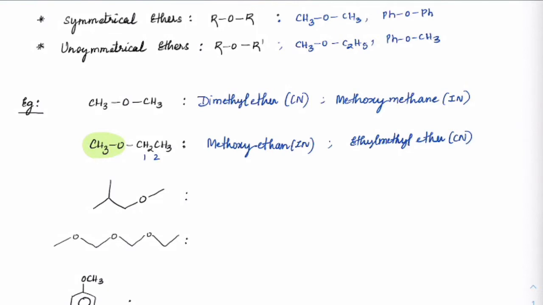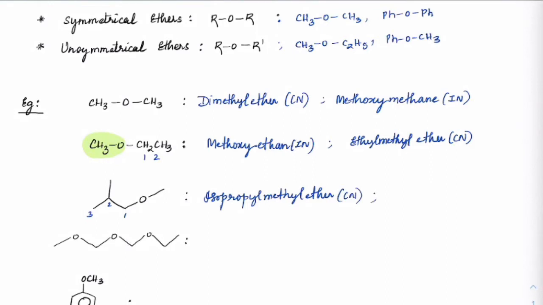The next group, you can see it is 1, 2, 3, the longest chain. But this entire group, which is propane with one group here, is called an isopropyl group, right? So it is isopropyl, and on the other side we have methyl. So I can write this as isopropyl methyl ether as the common name.